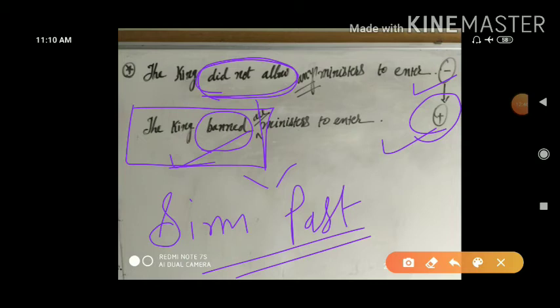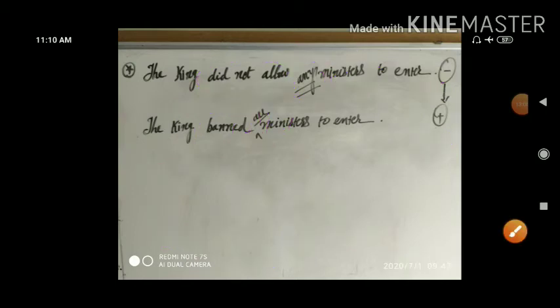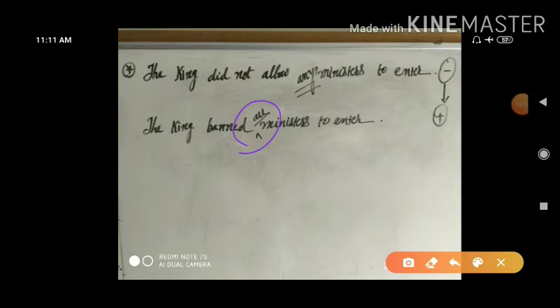Now we have to concentrate here on any, because I just told that any can be either with the negative sense or it can be with the interrogative sense. Given sense is positive sense, we will not be able to use any over here. So what we will do? For that we have added all here, and that is all. The king banned all ministers to enter.